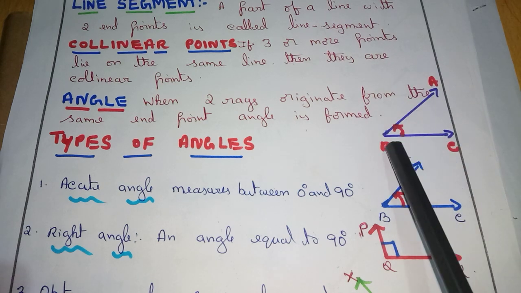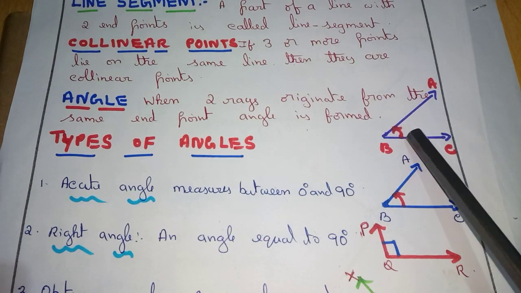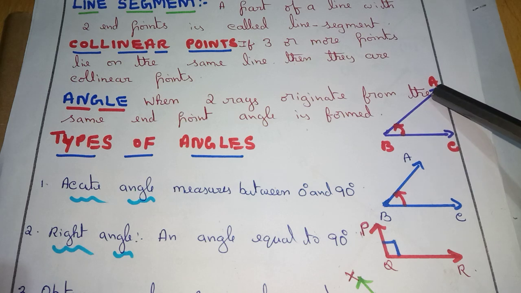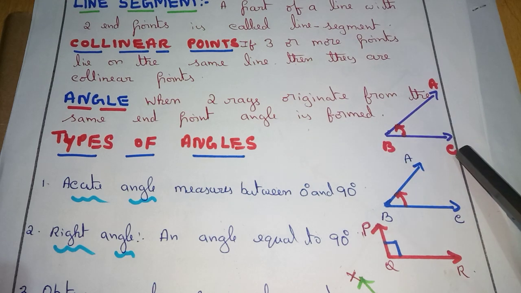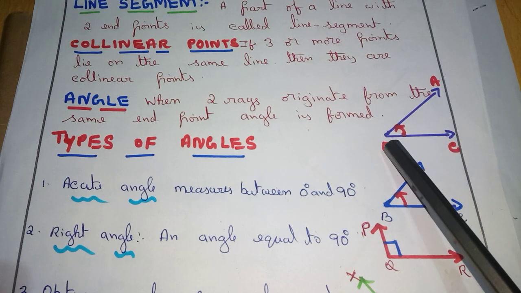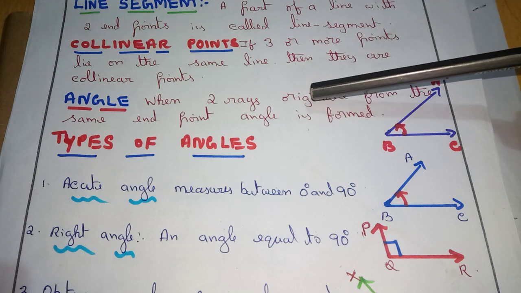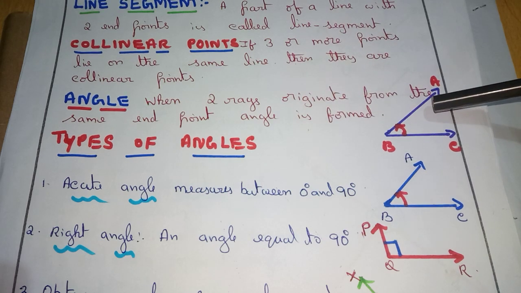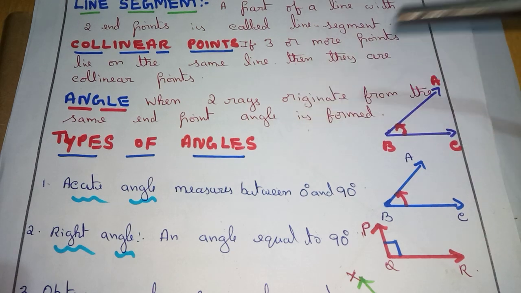Draw a small figure: from a point, two rays, then an angle is formed at B. It will be read as angle ABC, starting at A, through B, till C, or in reverse you can also read it as angle CBA. I hope by this time you know how to read an angle. I hope everyone completed writing and the figure. Draw a small figure, not a full page figure. Right hand side figure, left hand side writing.